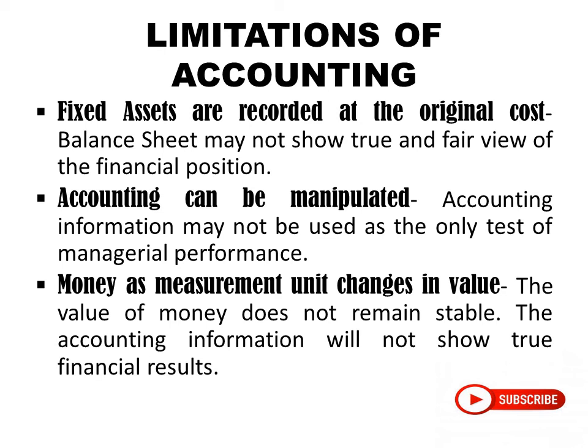In today's era, whether that fixed asset even exists or not, or what is its real cost, that is not presented in the balance sheet. Balance sheet is taking up the old original cost only. That makes the balance sheet somewhat ambiguous and vague, because it is not showing the true and fair view of the financial position of the organization.